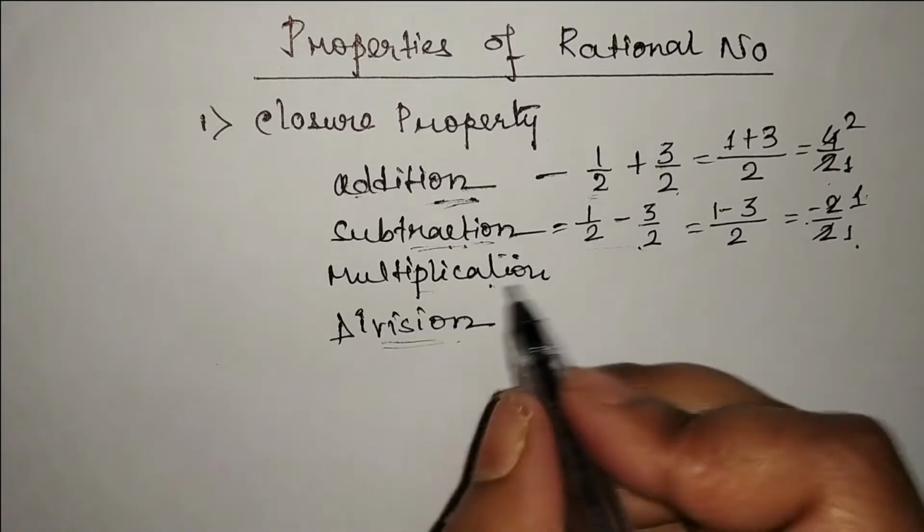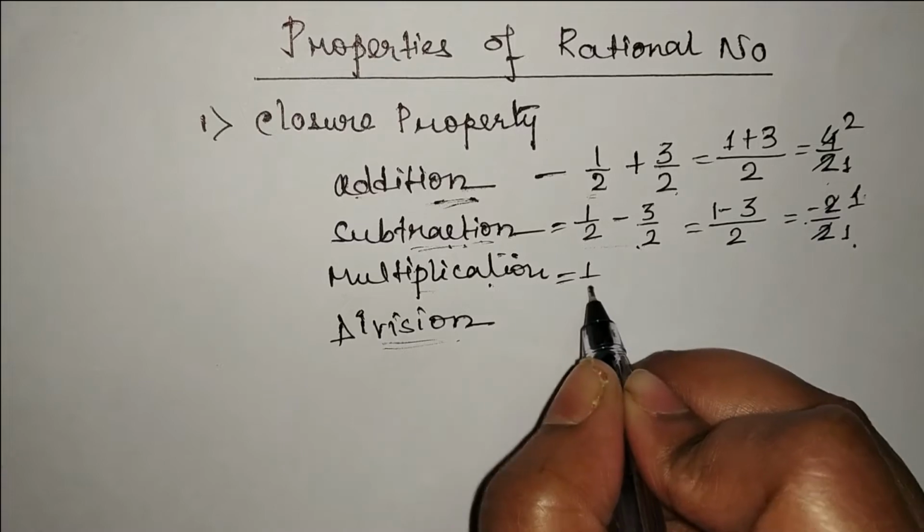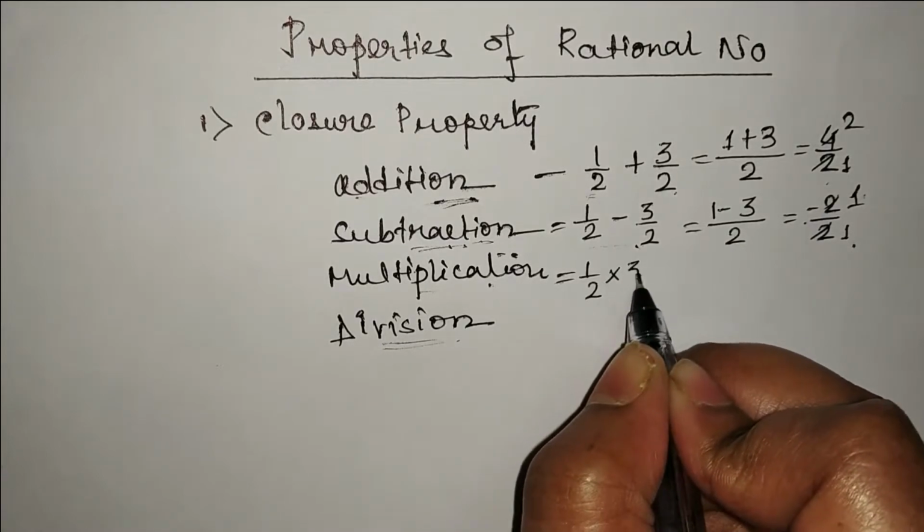Now let's check with multiplication. Taking the same numbers, 1 by 2 into 3 by 2.